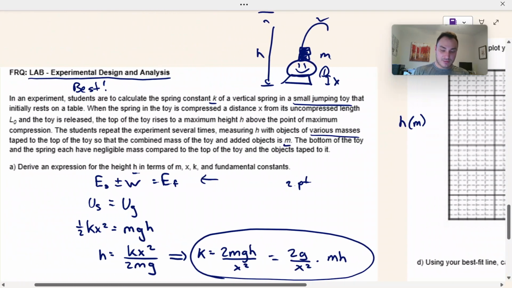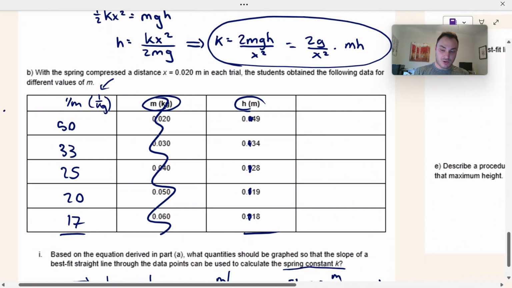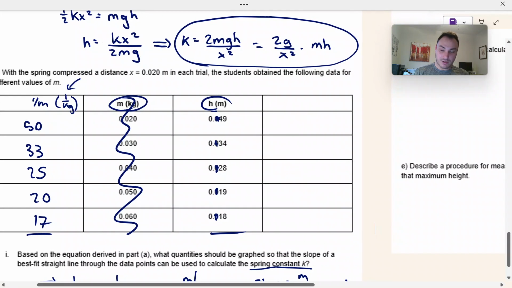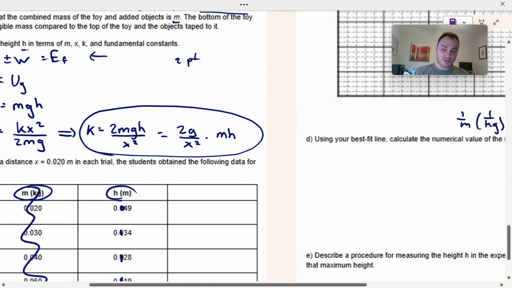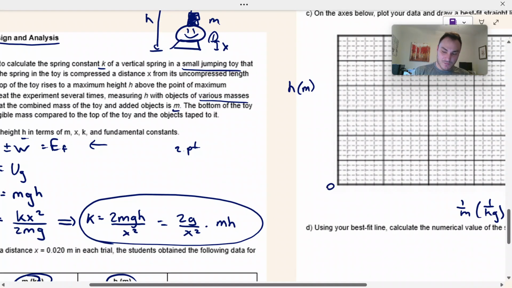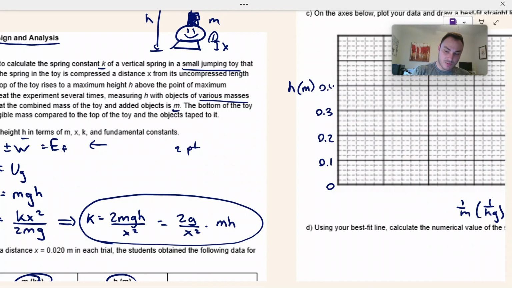Looking at my data, h goes from 0.49 to 0.18. So let's take it into tenths. Let's start at 0, make this 0.1, 0.2, 0.3, 0.4, 0.5, 0.6. Make sure your range includes all of the points.